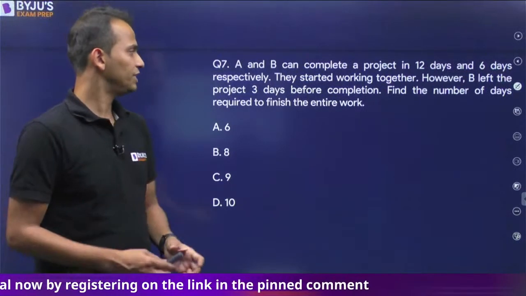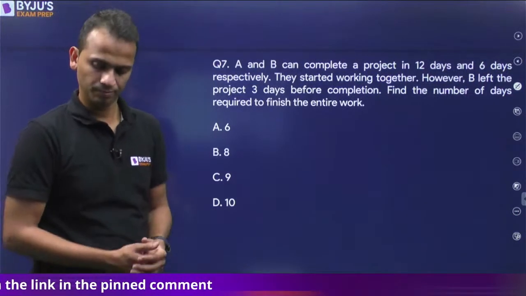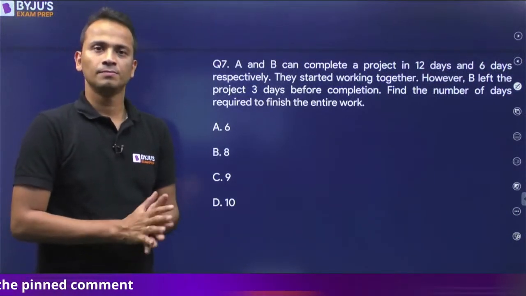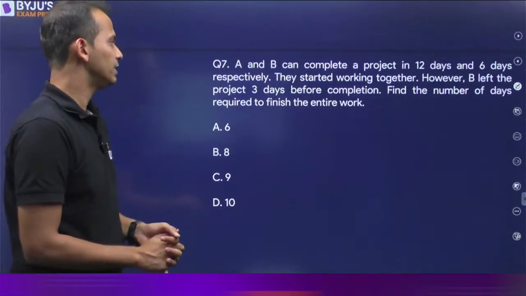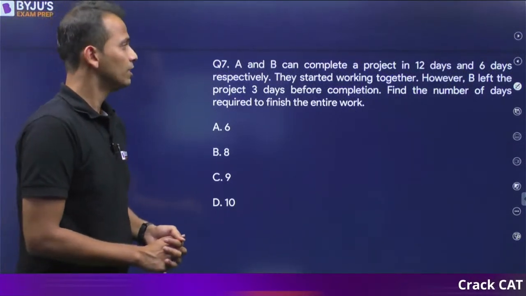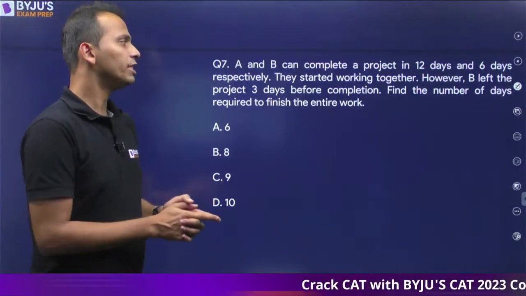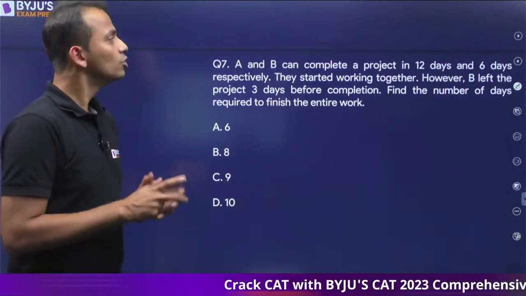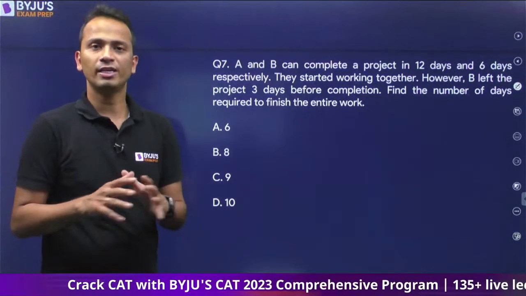Time and work. Very simple question. The question says that A and B can complete a project in 12 and 6 days respectively. They started working together, but B left the project 3 days before the completion. So the question is, find the total number of days required to finish the entire work.